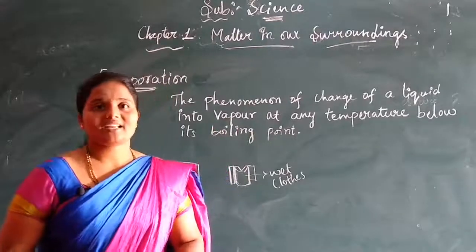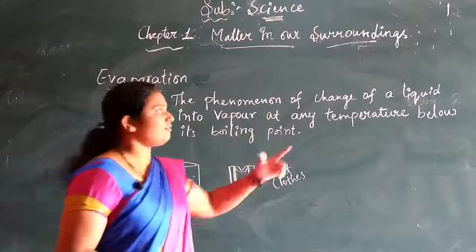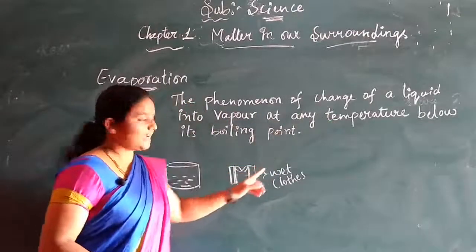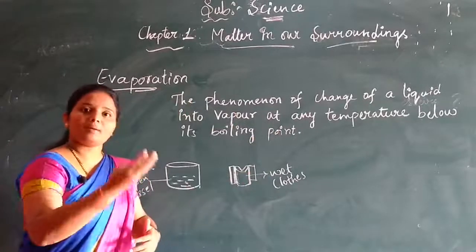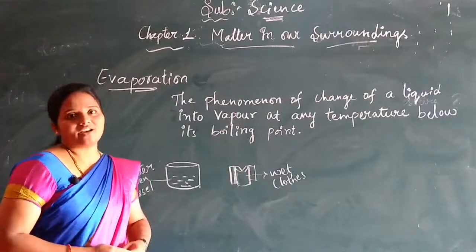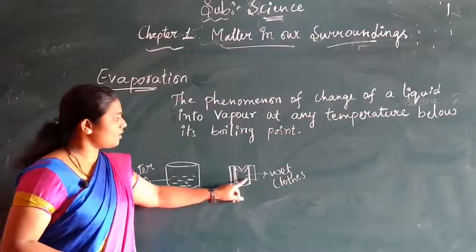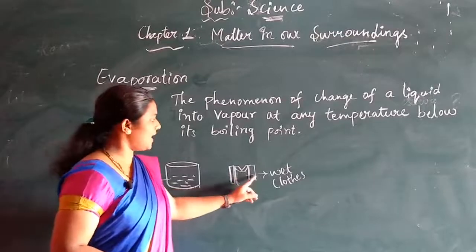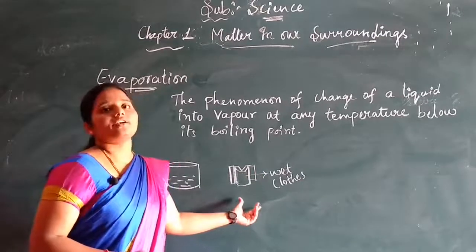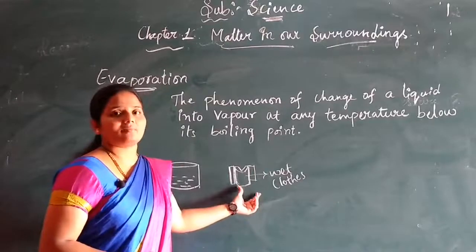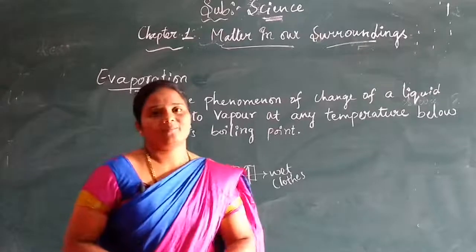Now, shall I repeat once again the definition of evaporation, children? Yes, the phenomenon of liquid changing into vapor. See here, the liquid has gone missing, meaning it has converted its state into vapor and given it to the surroundings. Here also, the wet clothes contain liquid water, and it has dried, meaning it has given it to its surroundings. So here also the change of state of matter can be observed. So this is called evaporation, isn't it, children?